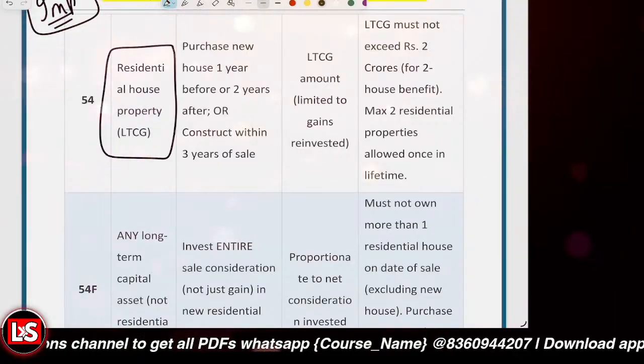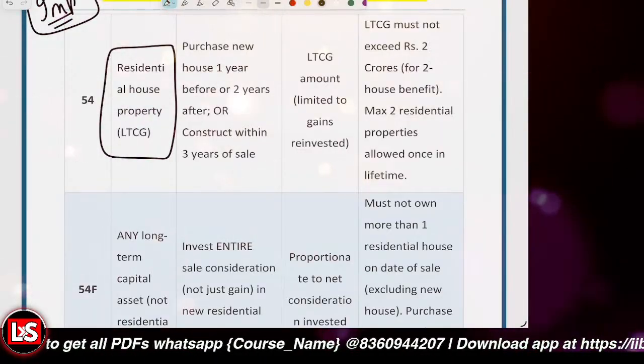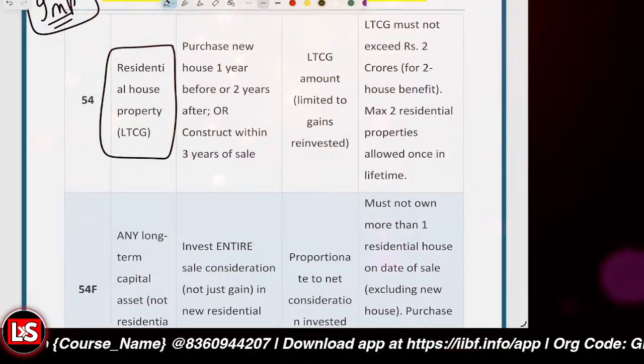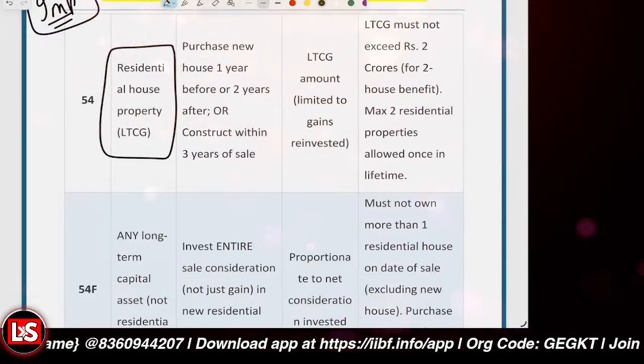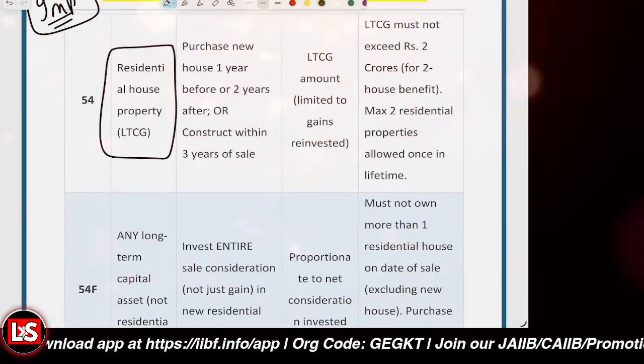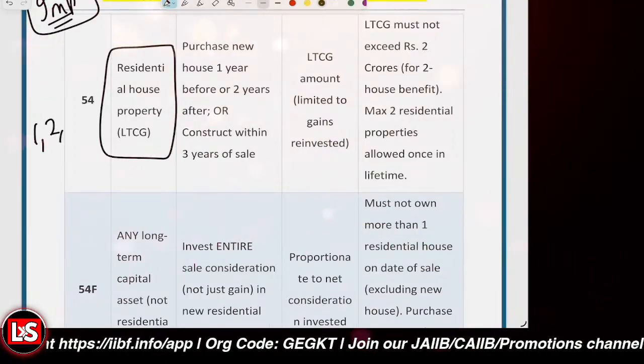If you purchase a house 1 year before, or 2 years after the sale when LTCG was applicable, or construct within a period of 3 years of sale, it is 1, 2, 3 for the Section 54 exemption.